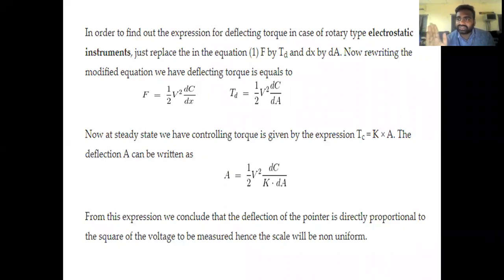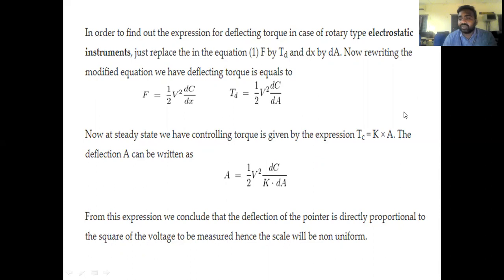After reaching the 600 volts, that instant is the equilibrium instant, where the deflection torque is equal to the controlling torque. If we equalize, TD is equal to half V square dC by dA with respect to the controlling torque.